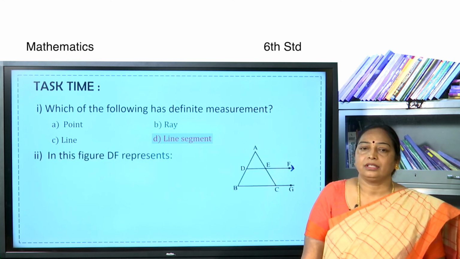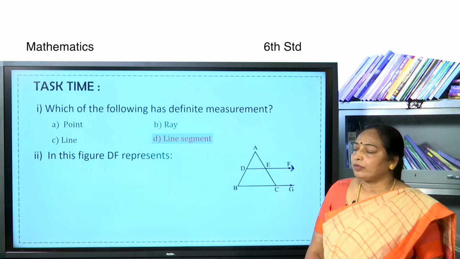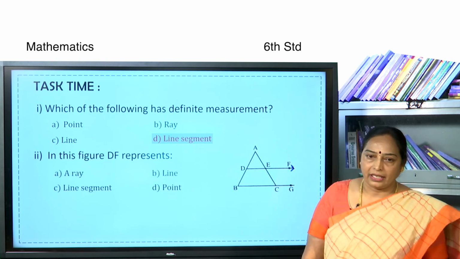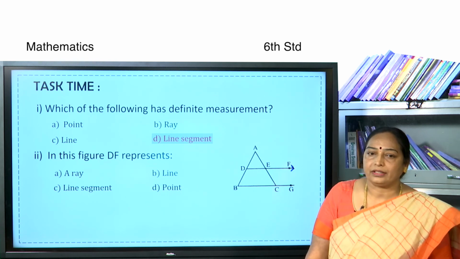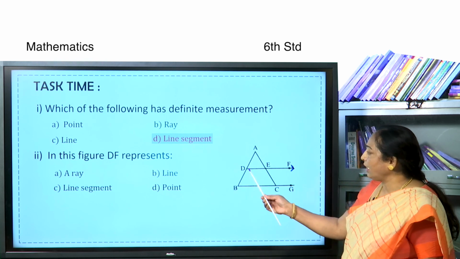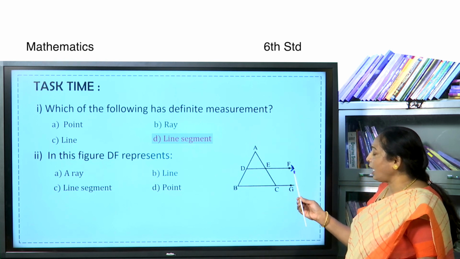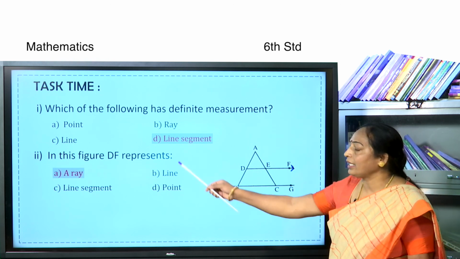Second one, in this figure DF represents. Options are ray, line, line segment, point. Here it has one end point and on one side the arrow mark. Therefore, DF is a ray.